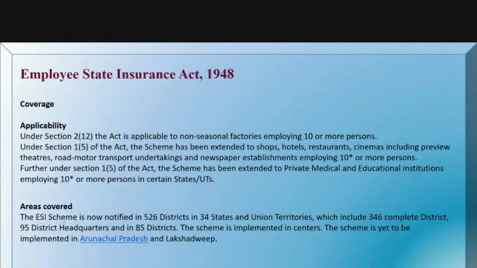The ESI scheme is now notified in 526 districts in 34 states and union territories, which include 346 complete districts, 95 district headquarters, and 85 districts where the scheme is implemented in centers. The scheme is yet to be implemented in Arunachal Pradesh and Lakshadweep. These are the two states which are not covered under the ESI scheme. This is with regard to the coverage, applicability, and the areas covered.